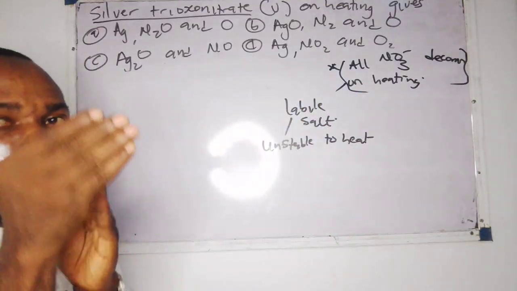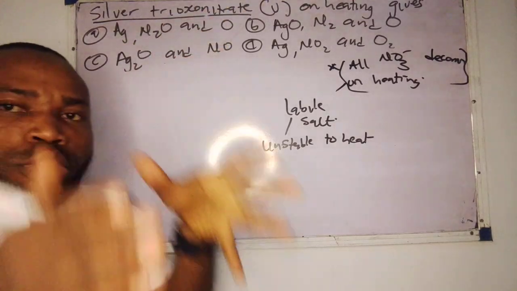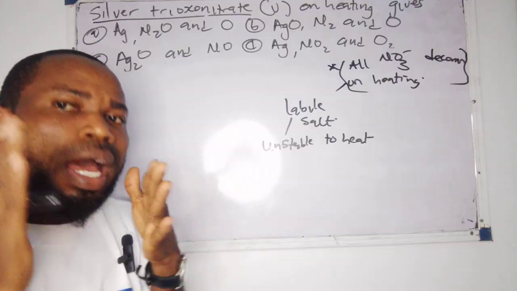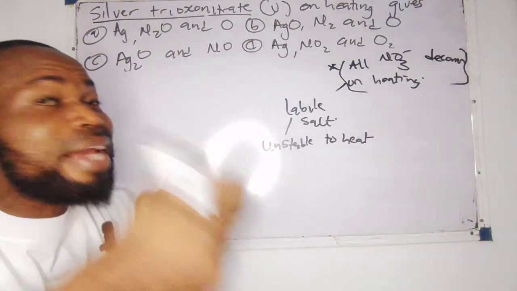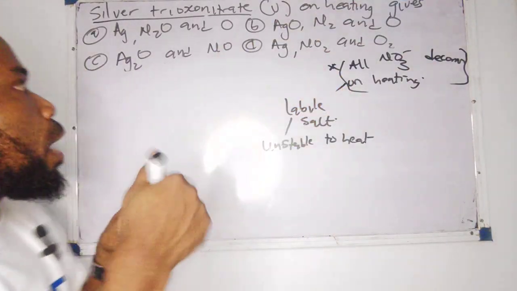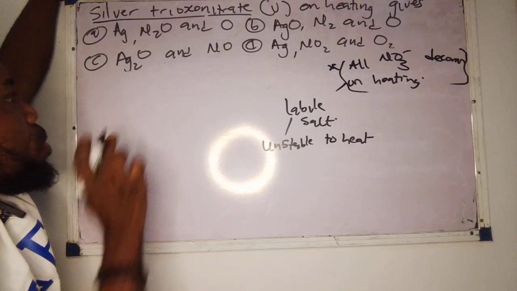Now, we are centering on trioxonitrate salts. All trioxonitrate salts decompose on heating, but the products differ. How do we check it? I want to give you one small shortcut that you can use to analyze the product of any decomposed trioxonitrate. We are going to use the activity series of metals, quickly and without wasting much time.